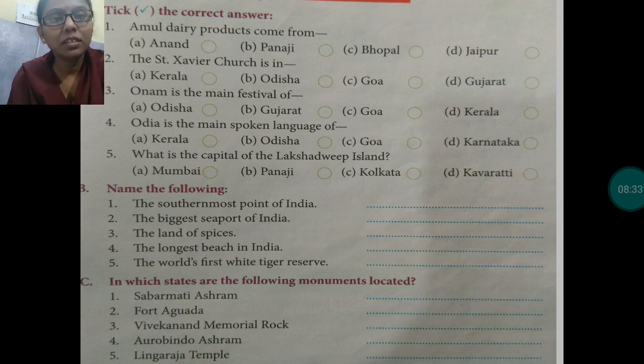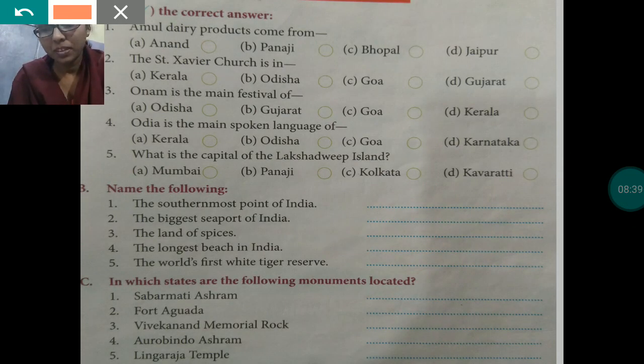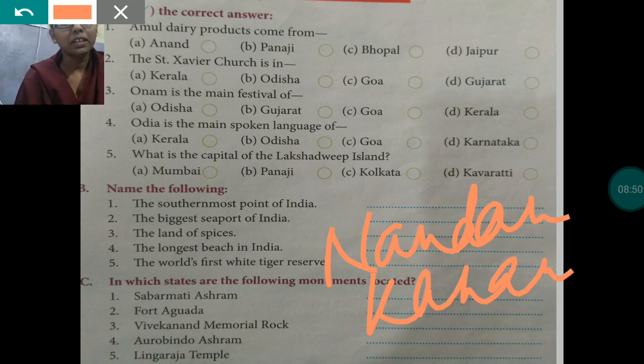Nandankanan. Wait, let me write over there the name. Nandankanan Zoological Park is the world's first white tiger reserve.